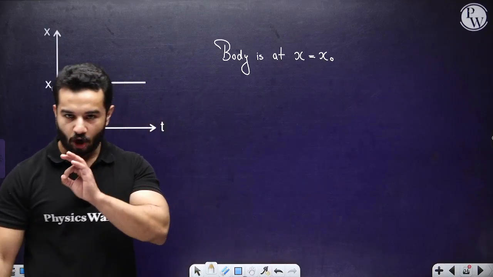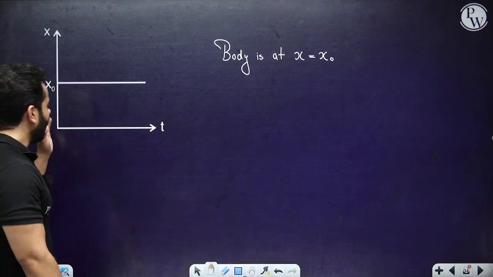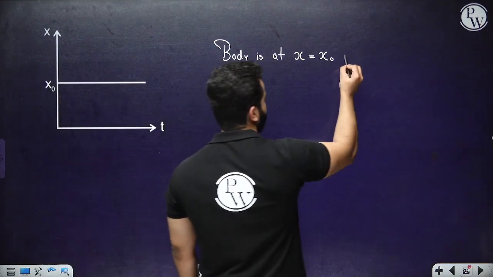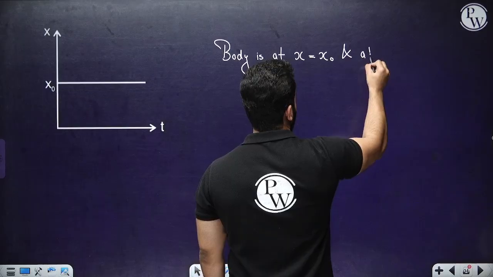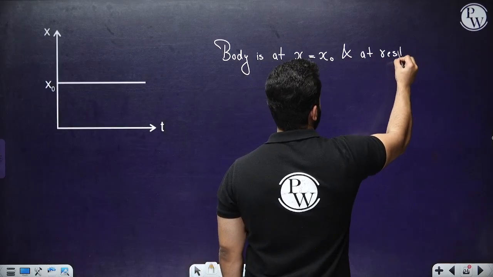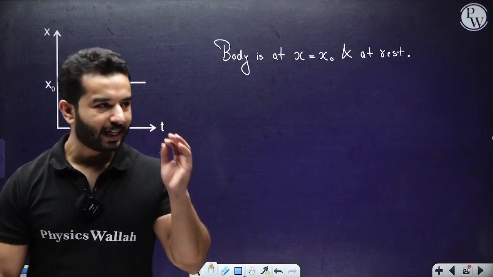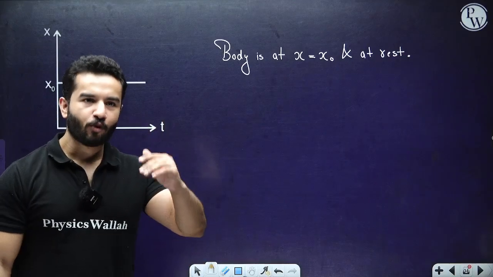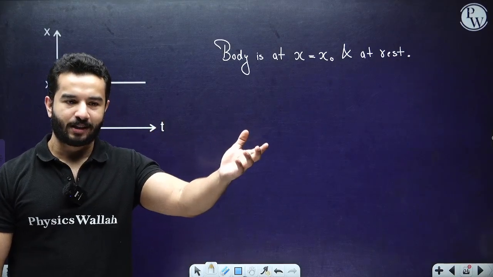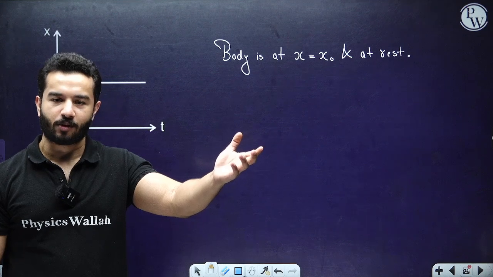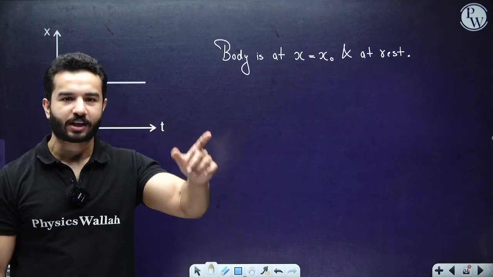That means it is not at the origin, origin is over here, and because its position is not changing, it is at rest. That's it. Sometimes it looks pretty easy and we move to another question and then we really can't apply the same concept over there because we actually rushed.